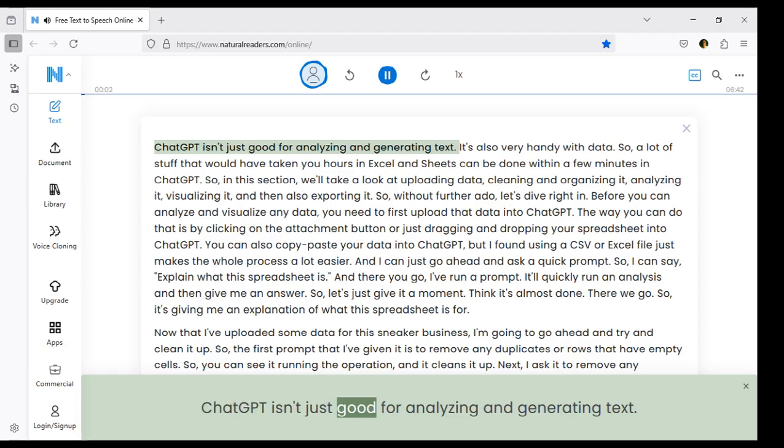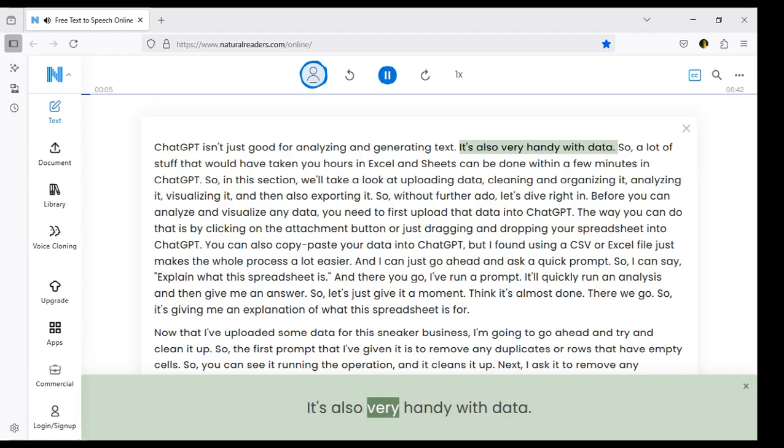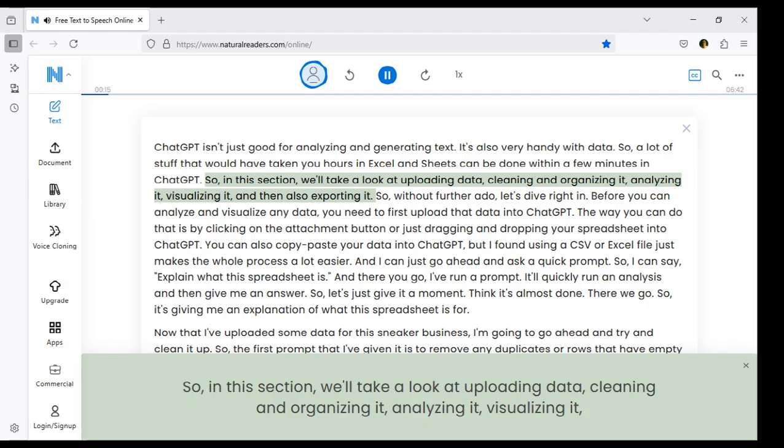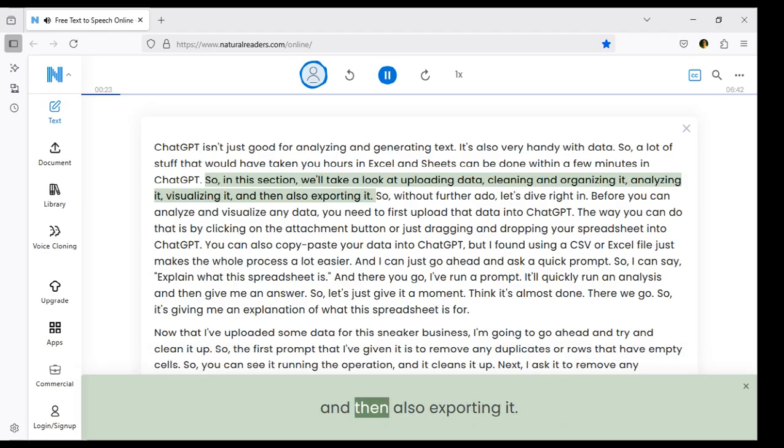ChatGPT isn't just good for analyzing and generating text. It's also very handy with data. So, a lot of stuff that would have taken you hours in Excel and Sheets can be done within a few minutes in ChatGPT. So, in this section, we'll take a look at uploading data, cleaning and organizing it, analyzing it, visualizing it, and then also exporting it. So, without further ado, let's dive right in.